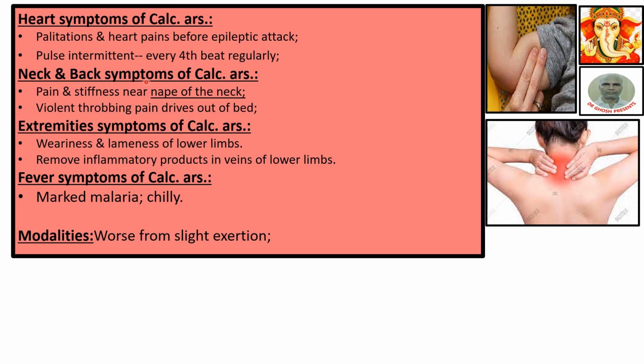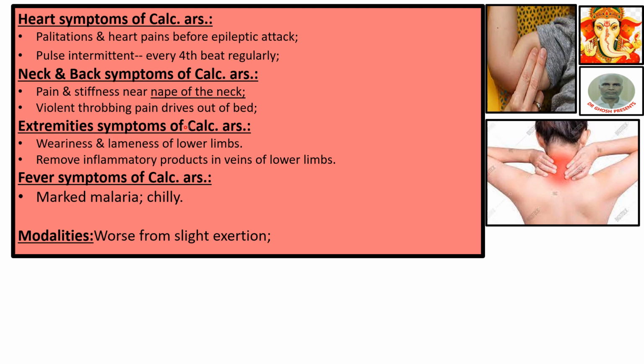Neck and back symptoms of Calcarea Ars. Pain and stiffness near nape of the neck. Nape of the neck is a particular area in the neck. That position has been shown here. This red portion is called nape of the neck. This is a sensitive area. Violent throbbing pain drives out of bed. There is violent throbbing pain in this region, neck and back region. Because of this pain, the patient wakes up.